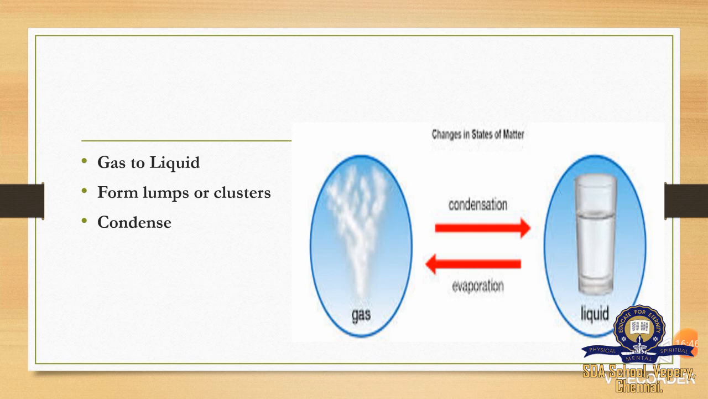So here the temperature is lowered, and so kinetic energy will also be lower, and they form big lumps or clusters, and so gas will condense and form the liquid. So gas may condense into liquid. So this is how gas is interconverted into liquid. So these are the interconversions of states of matter.